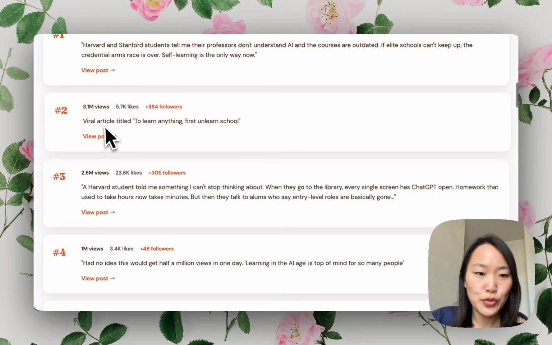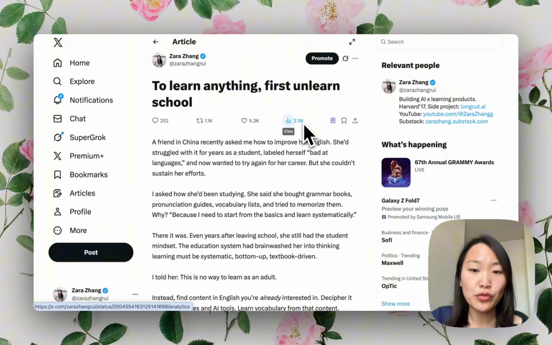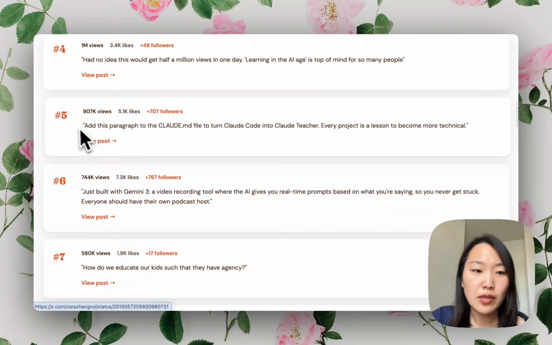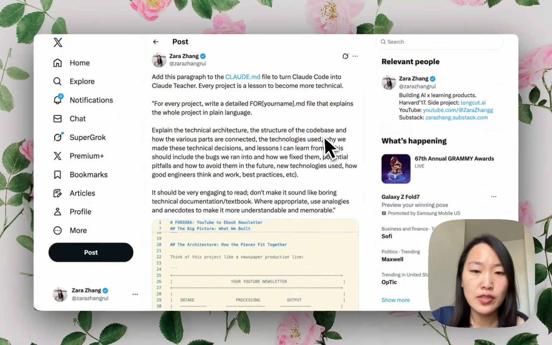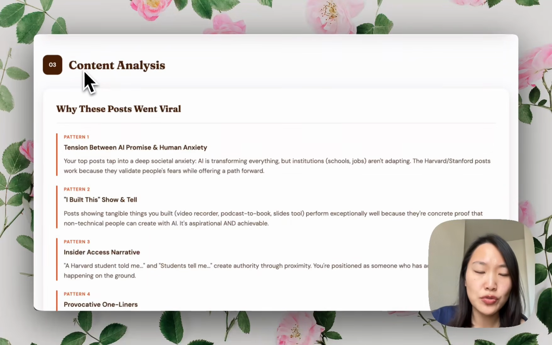My second best post of all time is this article, which discusses how to learn as adults in the age of AI, which got 3.1 million views. And then my number 5 post of all time is this post, which talks about how to turn Claude Code into Claude Teacher. So the recurring theme is my top posts are all about learning and education, which was something I did not expect.